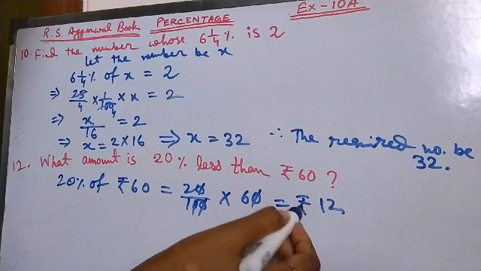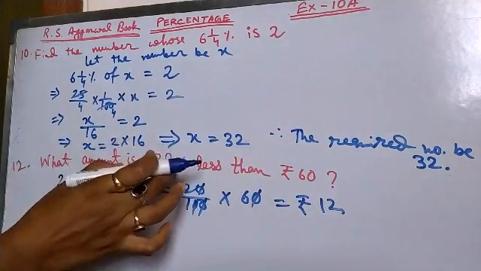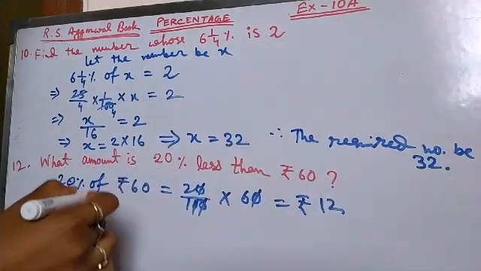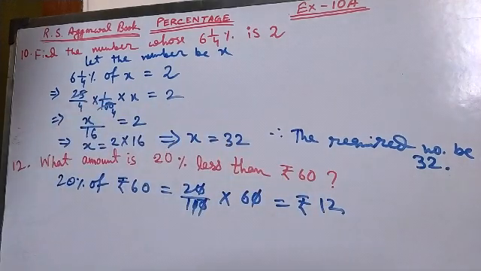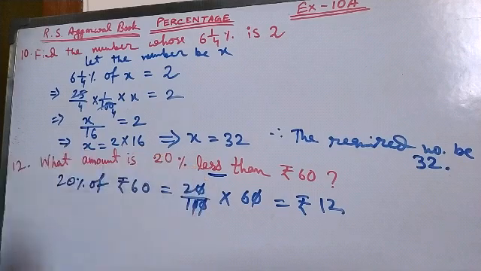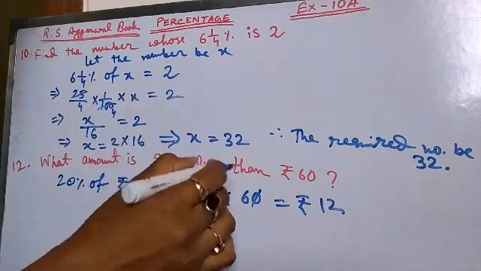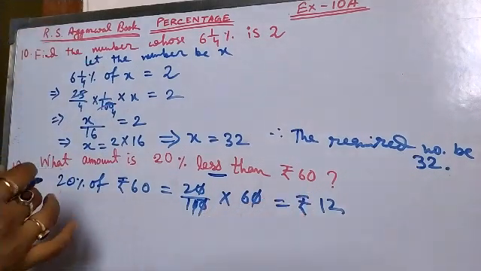Then that will be less than how much? What amount is 20% less than rupees 60? So 20% what will be? That is 12. So 12 will be subtracted from 60. Then we will get the amount, because here is given less than. That's why we will subtract here. If there will be given more than, then we will add that with the main amount. So let's see the answer.